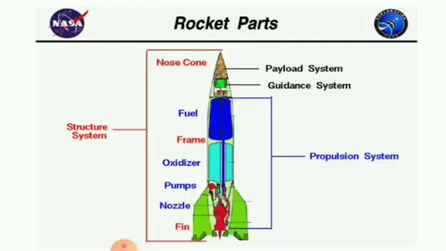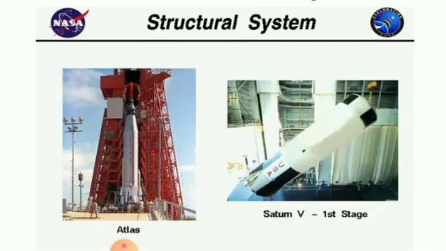So a rocket has four major parts: structural system, payload system, guidance system, and next one, propulsion system. These are the four parts. What are they? Structural system, payload system, guidance system, propulsion system. These are the important four major parts of a rocket. Let us discuss one by one. First, structural system.